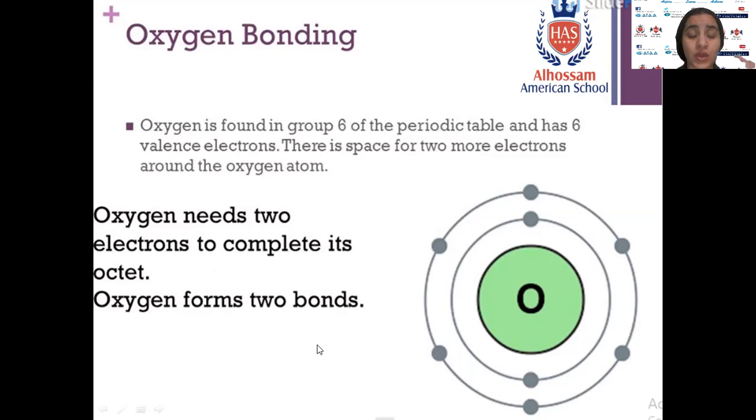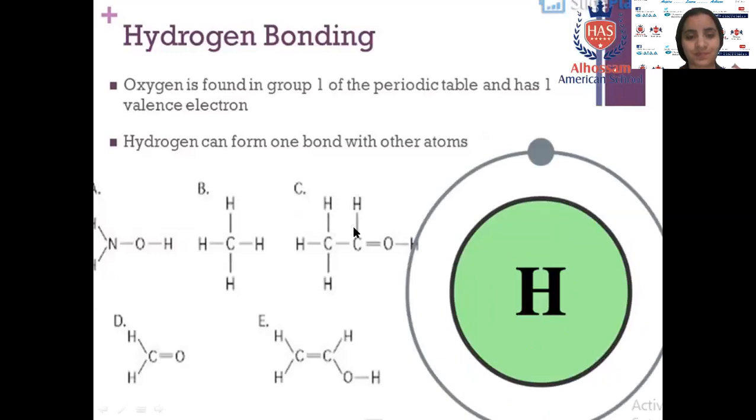So again from the beginning: carbon must be surrounded by 4 bonds. Nitrogen must be surrounded by 3 bonds. Oxygen must be surrounded by 2 bonds. Hydrogen, the famous element in organic compounds, contains only 1 electron. It has only 1 shell containing 1 electron.